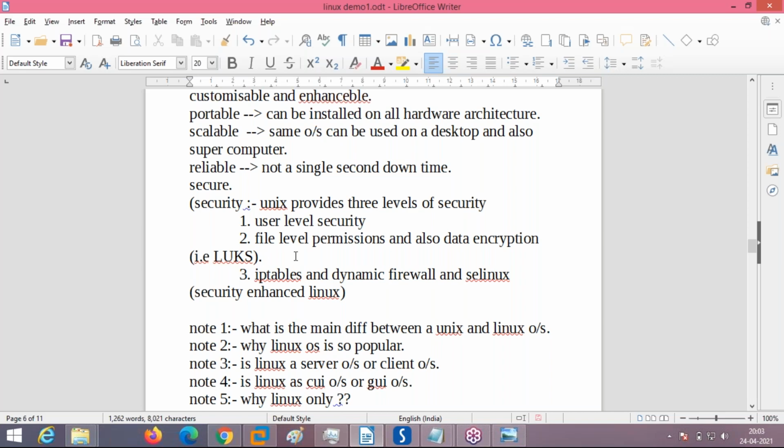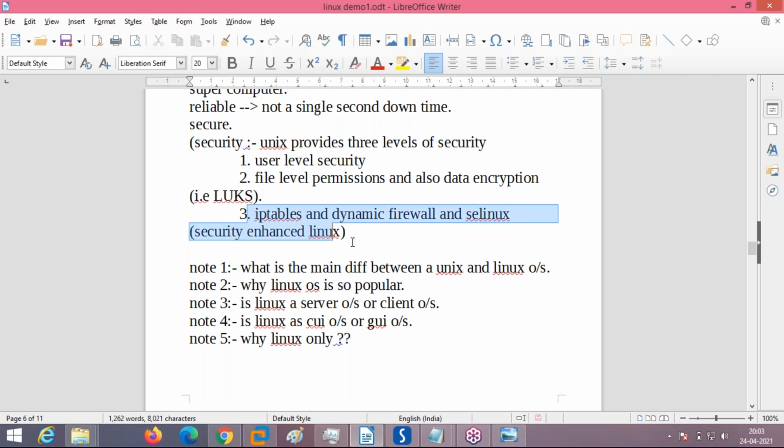If you want to do any read-write operation on the CD-ROM, or any read-write operation on a pen drive, you need to do the read-write operation on the file belonging to that device. Then it happens. So this way it is securing your files and even the devices in the same way. Okay, this is not possible in Windows.